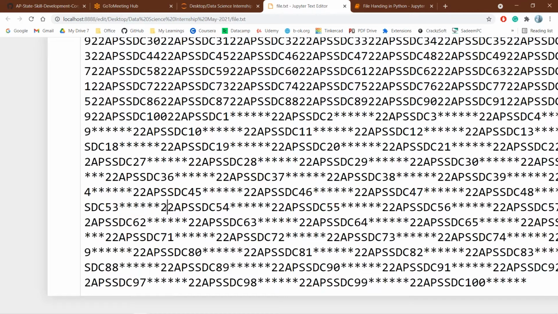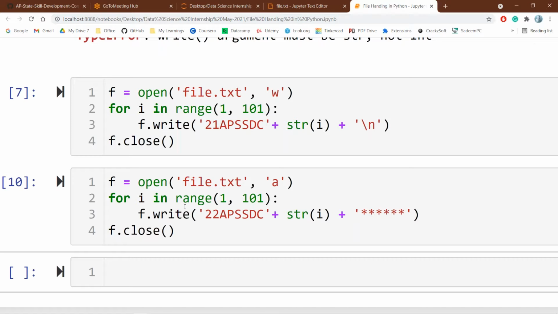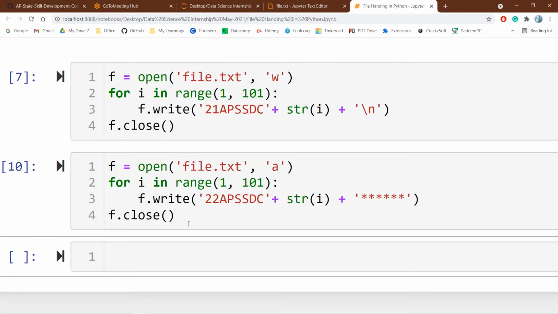What will be happening? It will write this particular thing, after that it will write this, and so on. Whenever I call the write function, whatever data I have passed will be automatically written into the particular file. One more thing: if you didn't open the file, you can't access the file. If you close the file, you can't access the file.